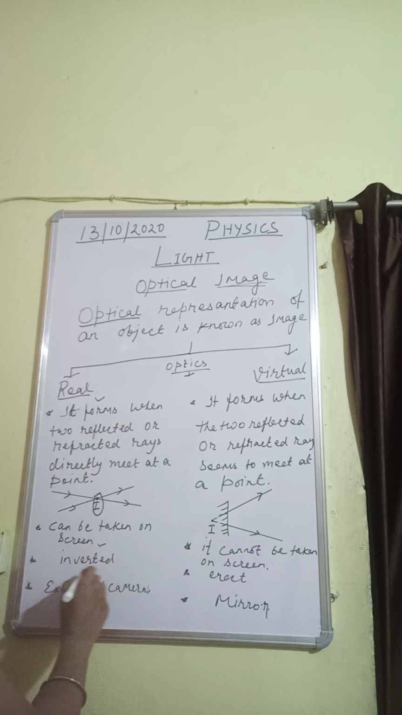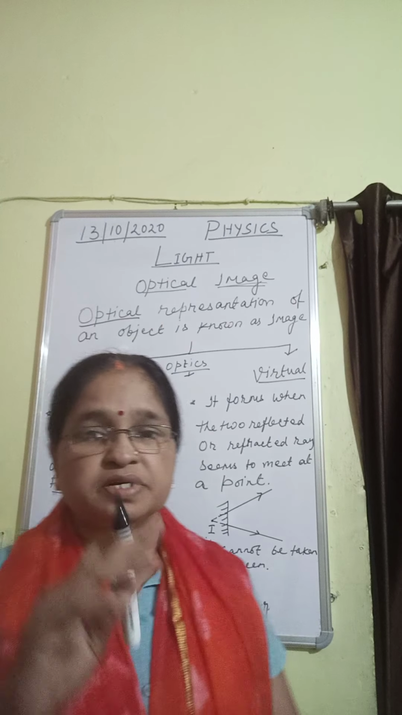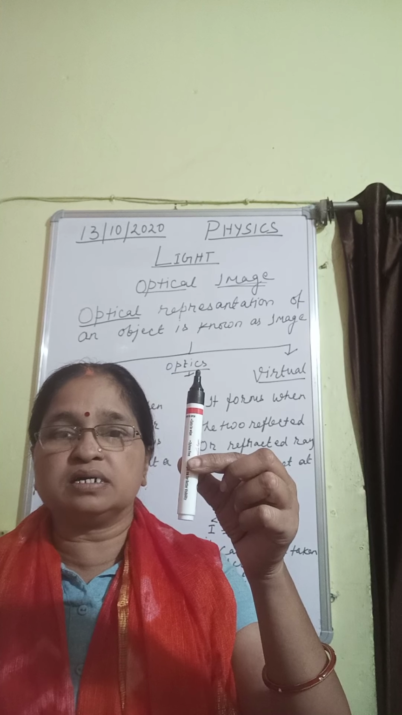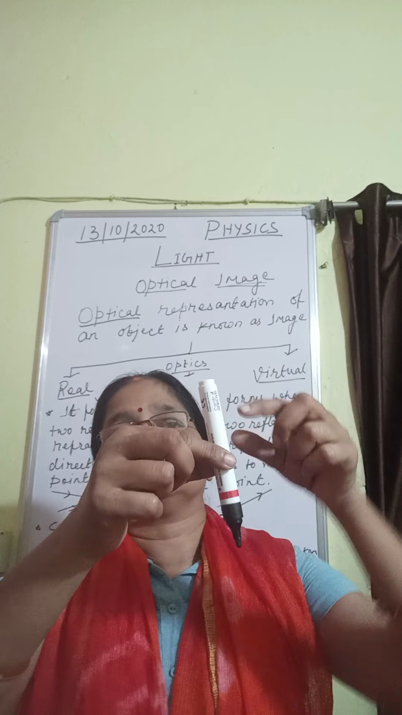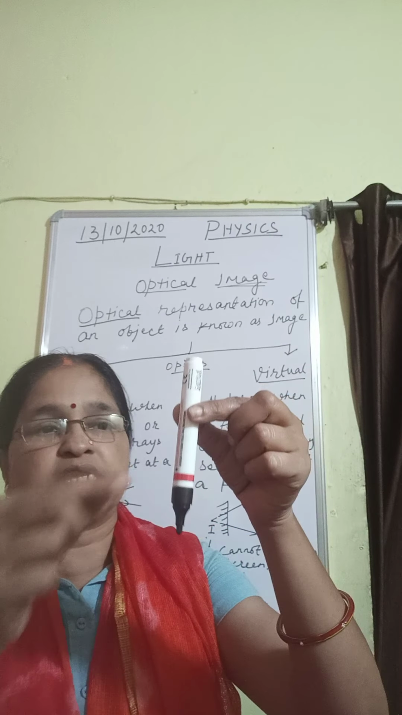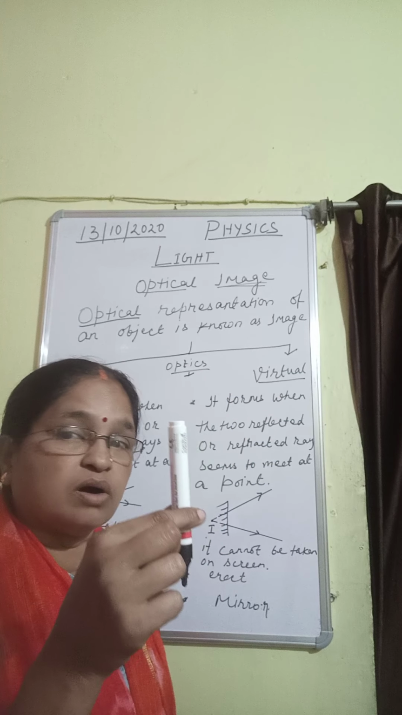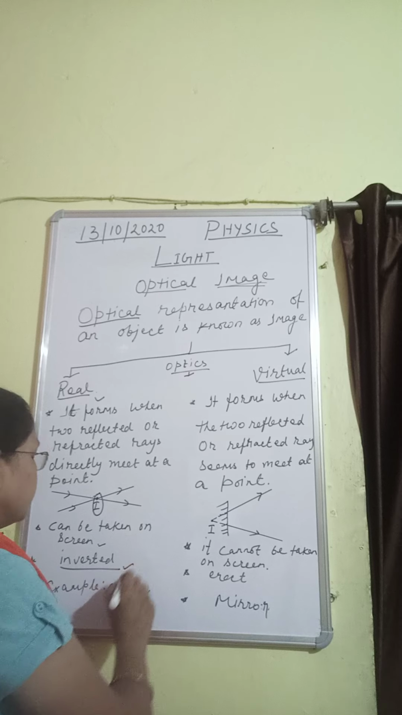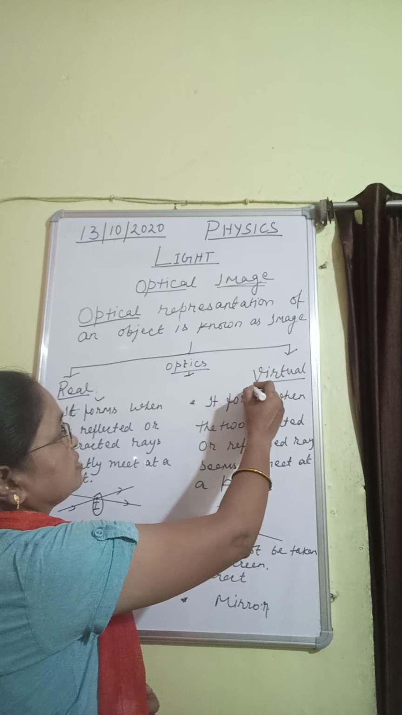Real image is always inverted. What do you understand by inverted? Suppose this is a marker, and when I turn it opposite like this, then this type of image is known as inverted. So whatever image the real image forms, it is always inverted. For example, a camera.